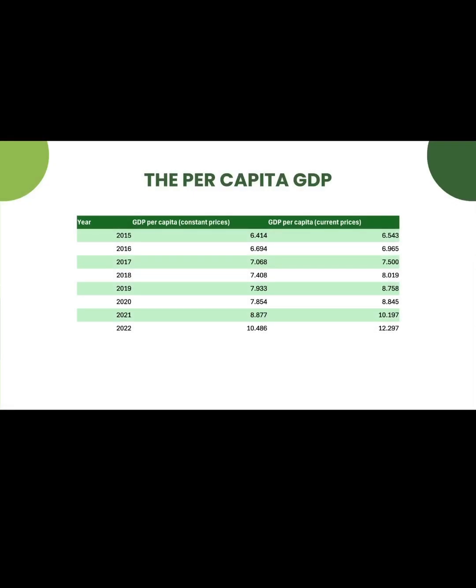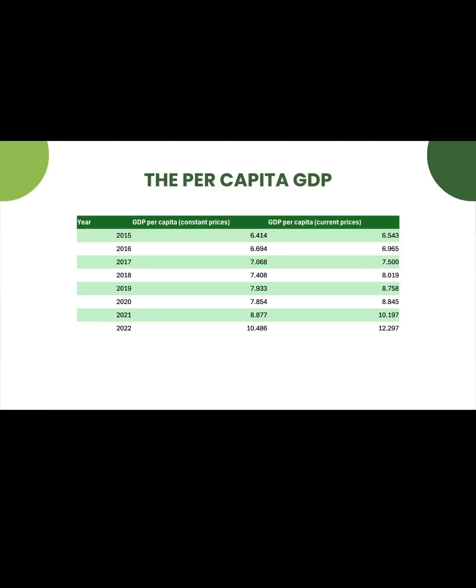This other table presents Bulgaria's GDP between 2015 and 2022 in terms of constant and current prices. During the period, both indicators show an upward trend, evidencing a steady economic development. At constant prices, GDP per capita increased from 6.414 in 2015 to 10.486 in 2022, indicating real progress in productivity and economic welfare, offset by inflation.